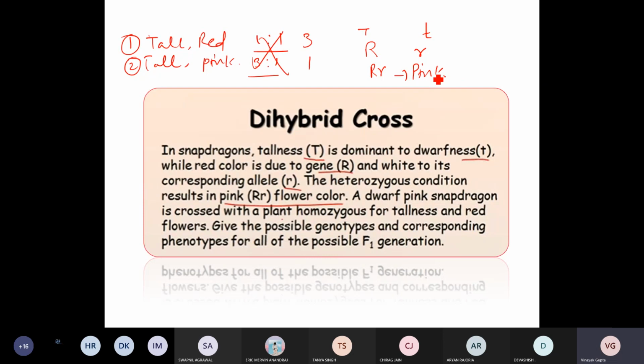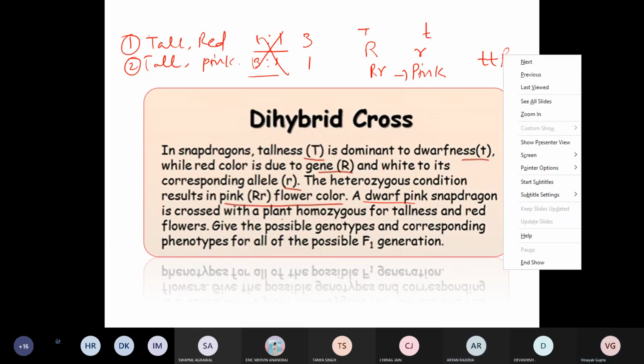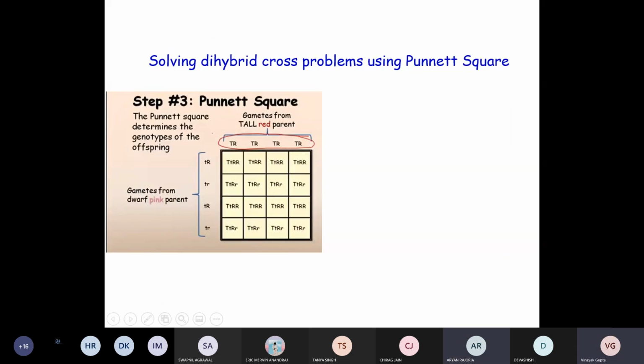Dwarf pink snapdragon. So what should be the genotype of this plant? Sir, small t, capital R, small r. Capital R.